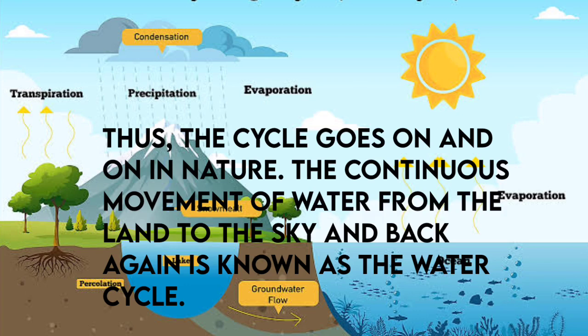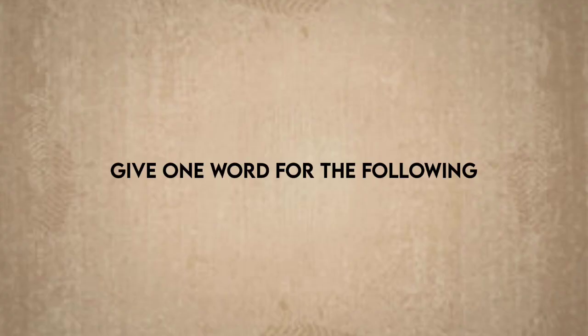Can you imagine what would happen if there is no water cycle? Are you able to understand? Students, are you able to follow this lesson? I will ask some questions. Try to say some answers about what you understood in this lesson.